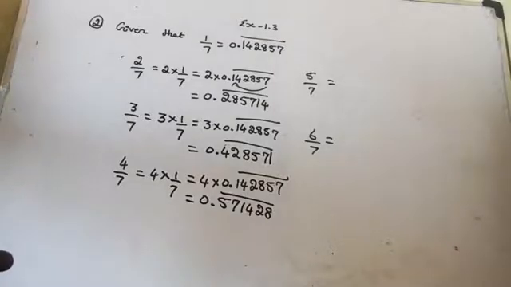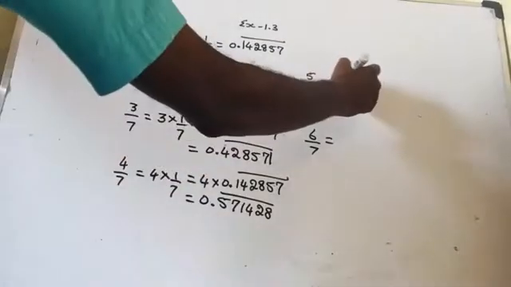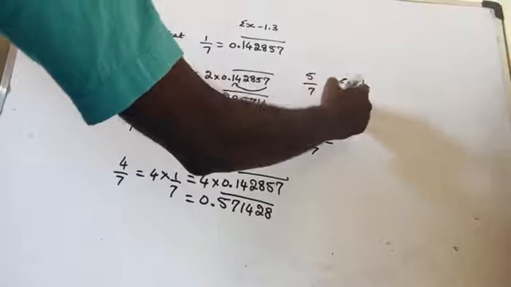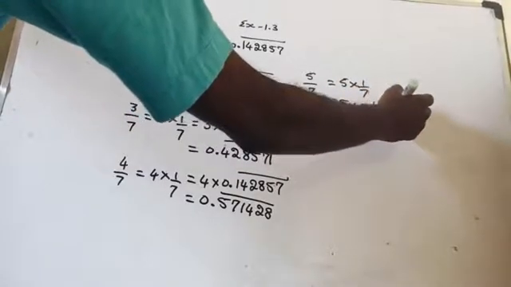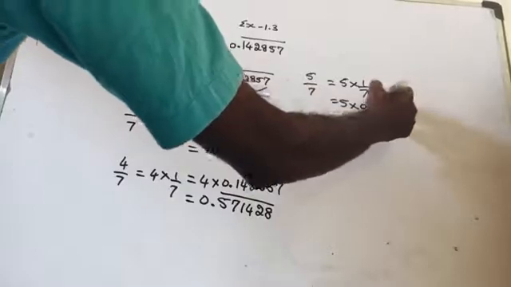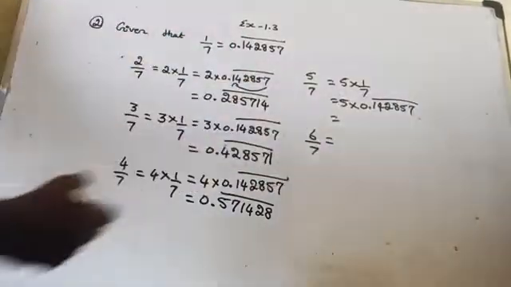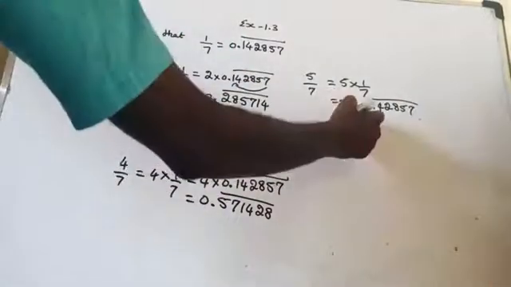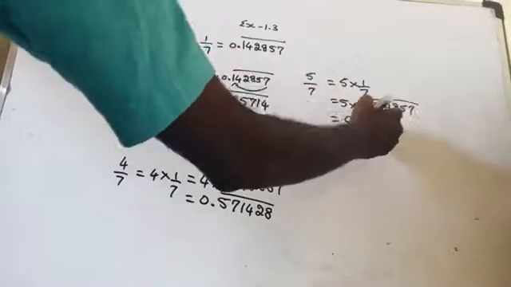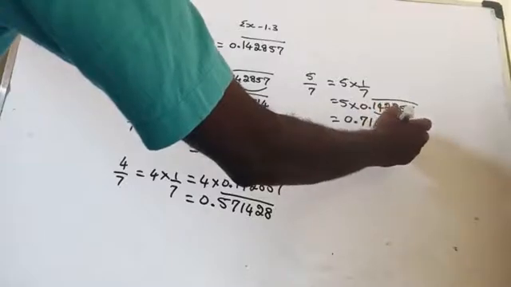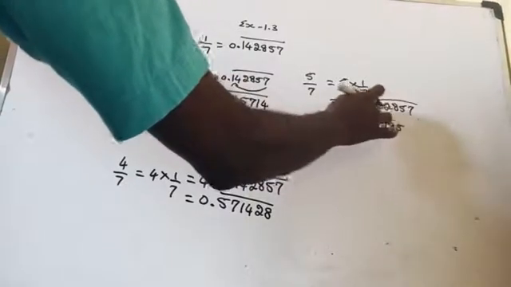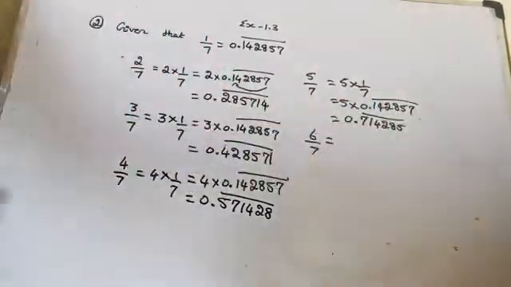Now come to 5 by 7. So 5 into 1 by 7. That means 5 into 0.142857 bar. 14 fives are 70. So 0. Here where does it start? 7. 7 starts from here. Again come back here, 14285 bar. Are you getting it? Yes.